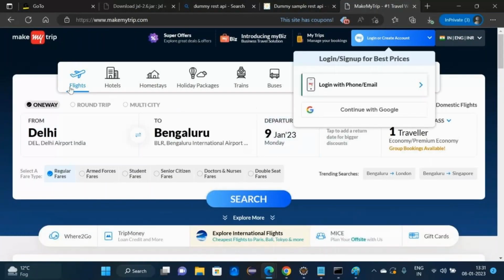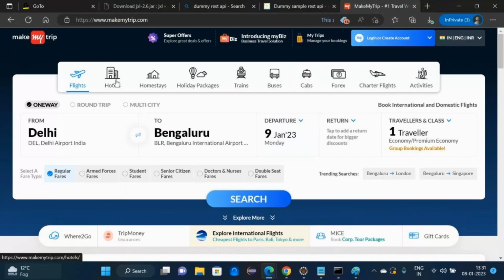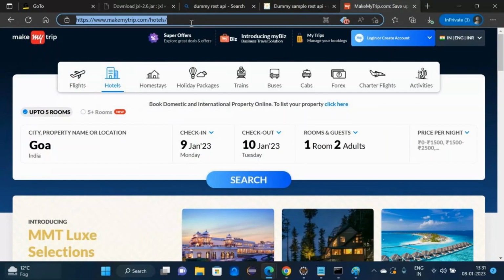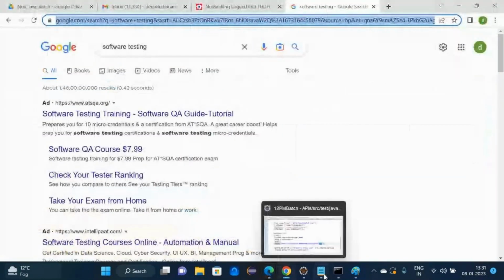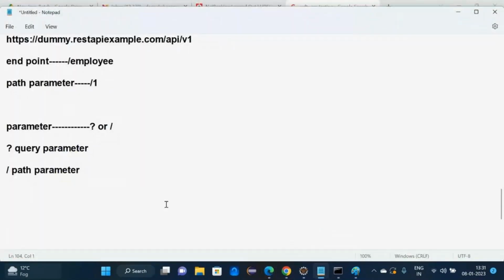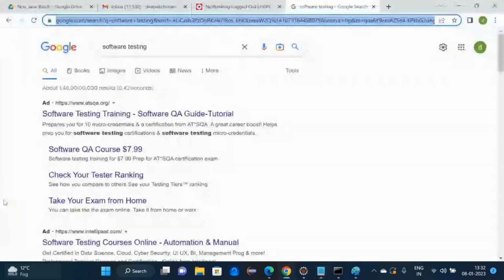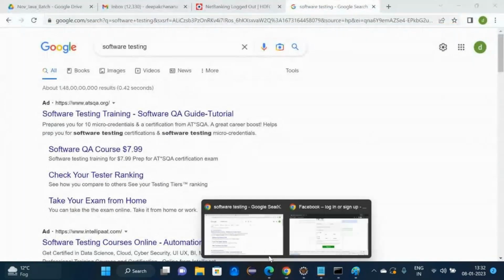To take an example, makemytrip.com. I'm searching here for hotels. What is the base? Till here is the base. The endpoint is slash hotels. That's it. Slash hotels.